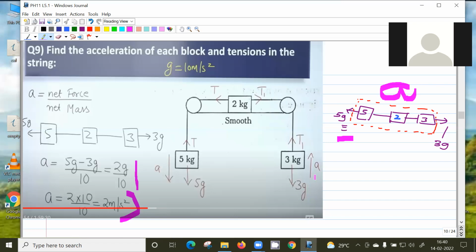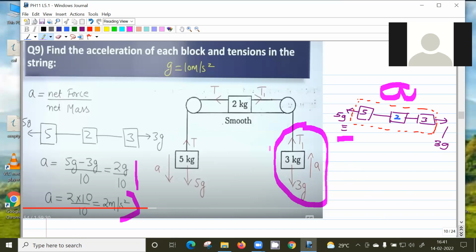Once you know the acceleration, then we have to write the equation for this one: T1 minus 3g equal to 3 into A. So T1 will become 3g plus 3a. So 3 into 12, 36 newtons.